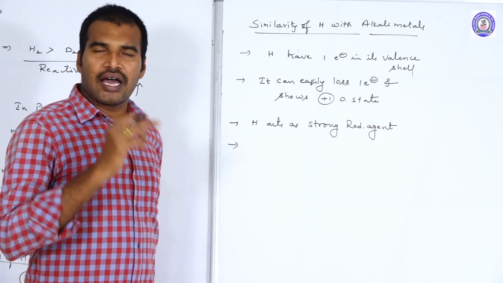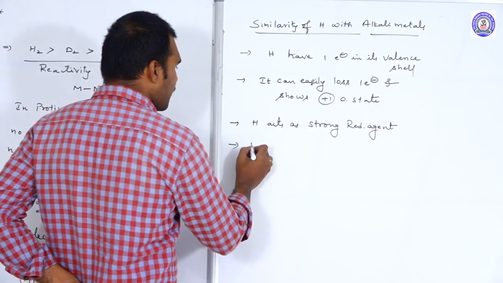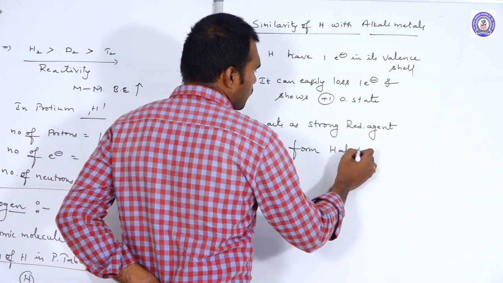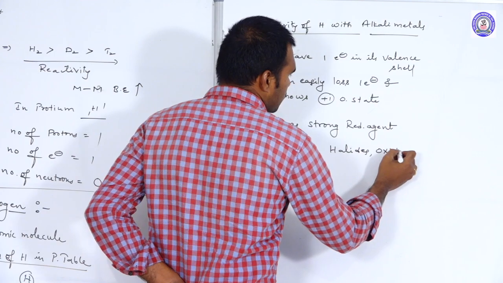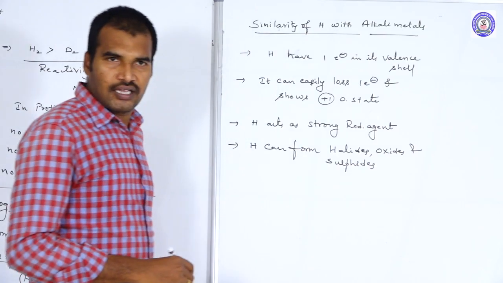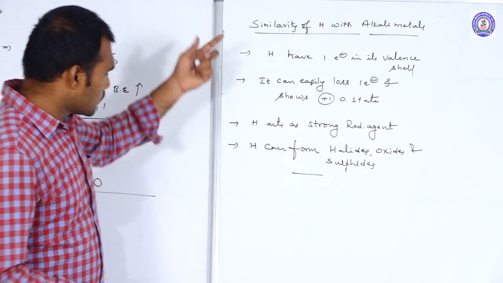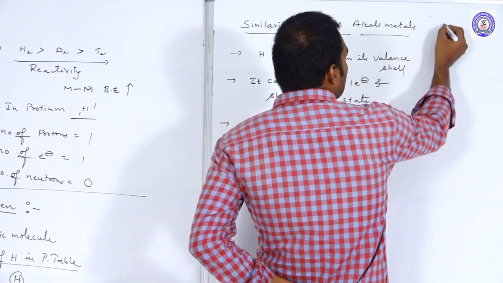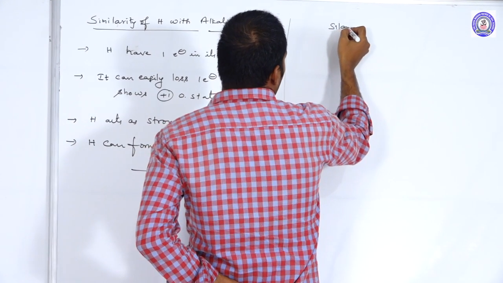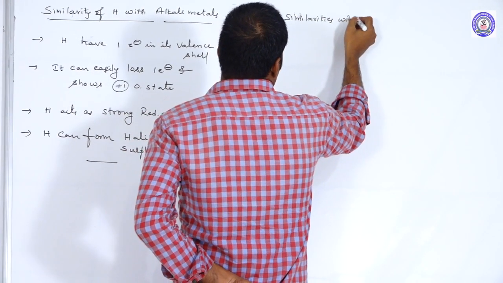Next one: like alkali metals, hydrogen can form halides, oxides and sulfides. So these are a few similarities of hydrogen with alkali metals. Now coming to the similarities of hydrogen with halogens.